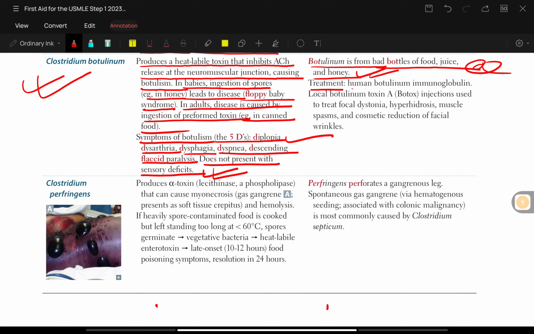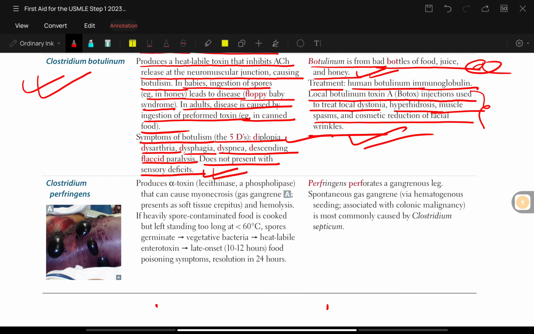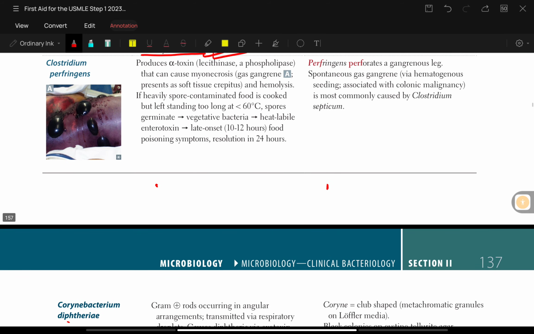Now treatment is human botulinum immunoglobulin. Local botulinum toxin A, that is Botox injections, is used to treat focal dystonia, hyperhidrosis, muscle spasm, and cosmetic reduction of facial wrinkles. So this is very famous, that is Botox injections, taken up by many people.